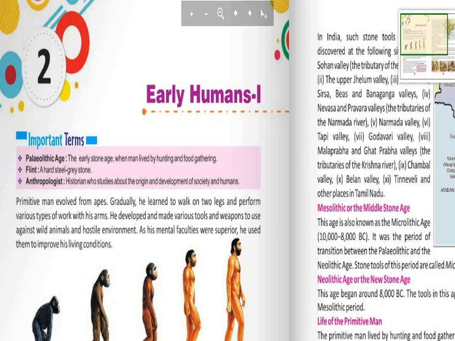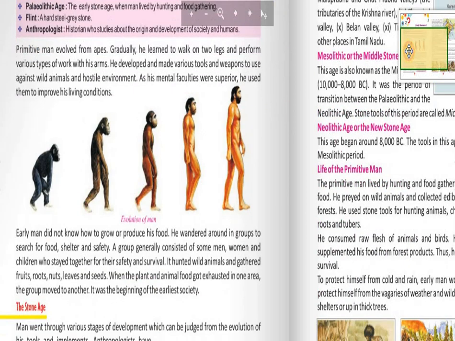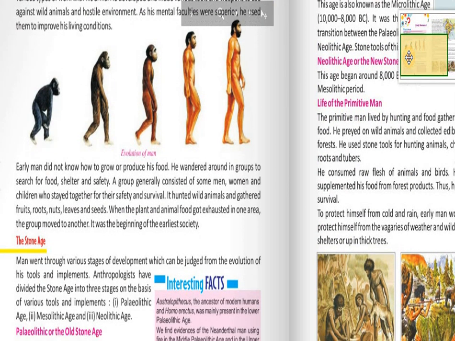Now what does hostile mean? You can say unfriendly environment. As his mental faculties were superior, he used them to improve his living conditions. So in this chapter we will be learning about the early time of humans and how they lived, what tools they used. So next, go to the next paragraph.